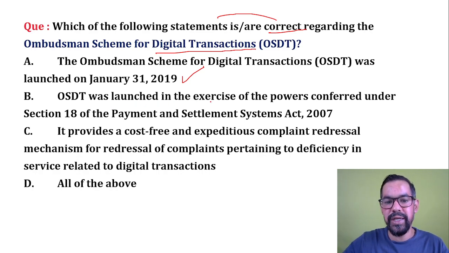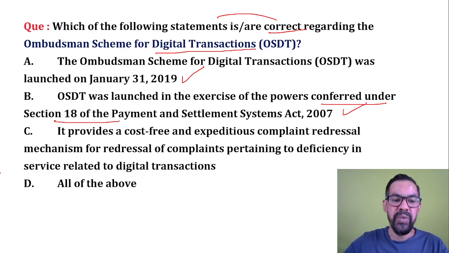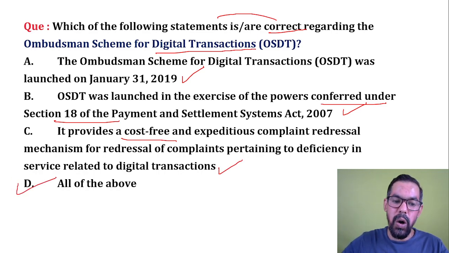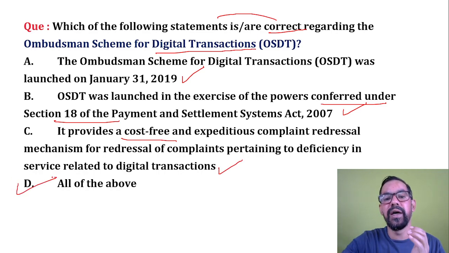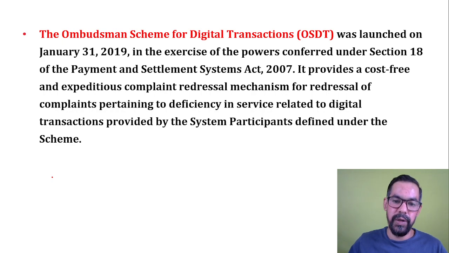It was launched in exercise of power conferred under Section 18 of the Payment and Settlement Act 2007. This is also correct. It provides a cost-free and expeditious complaint redressal mechanism for complaints related to digital transactions. So all of the above statements are correct, and D will be the correct answer.